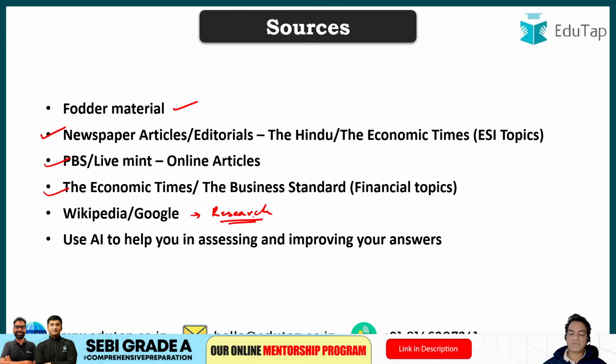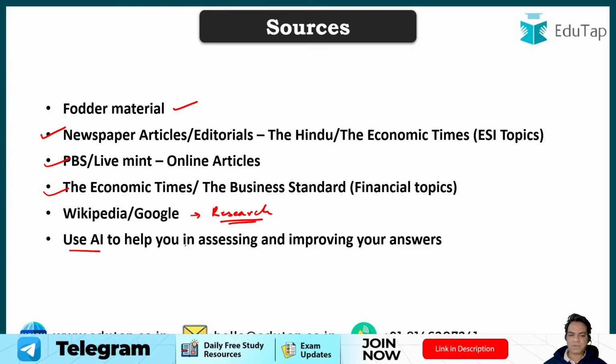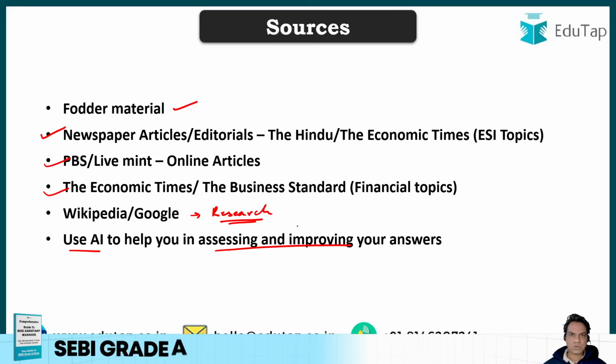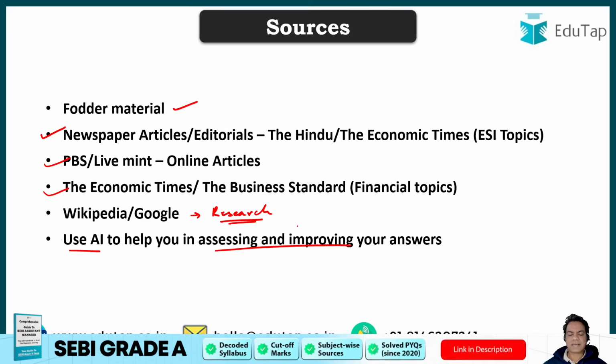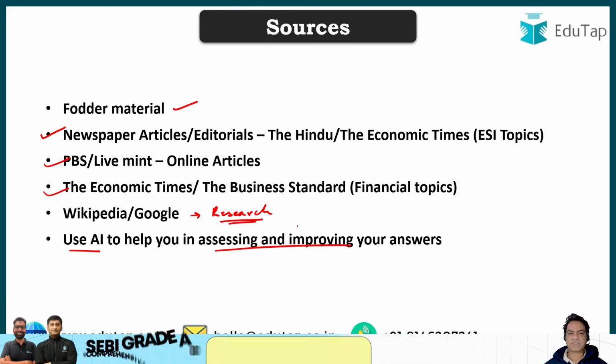But to be able to control that information, use Wikipedia for your research and use AI to help you in assessing and improving your answers once again. So AI is crucial for you at this stage. It is time saving and it is helpful right next to you whenever you need it. So use AI for writing your answers, collecting data points, assessing your answers, improving, finding mistakes. So use AI as much as you can to better your attempt here. All right. So these are the sources that you can use for your preparation and for your journey ahead.